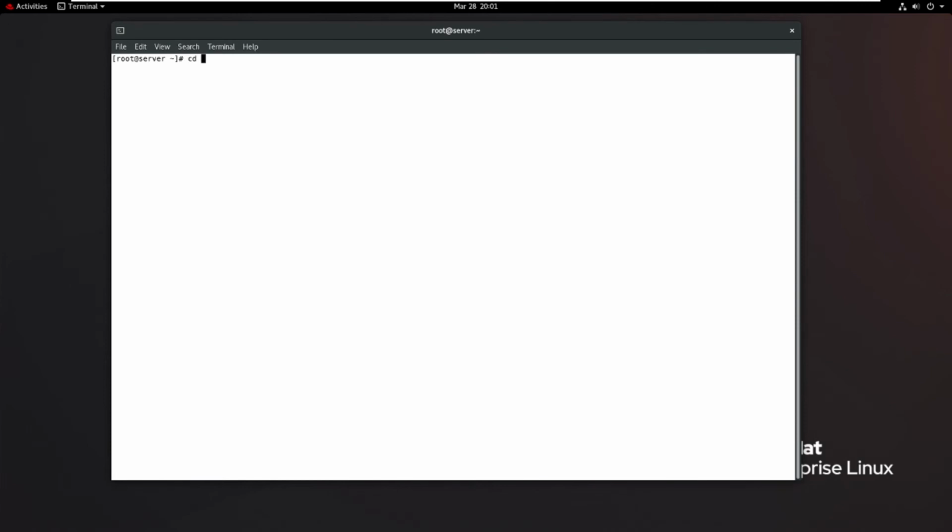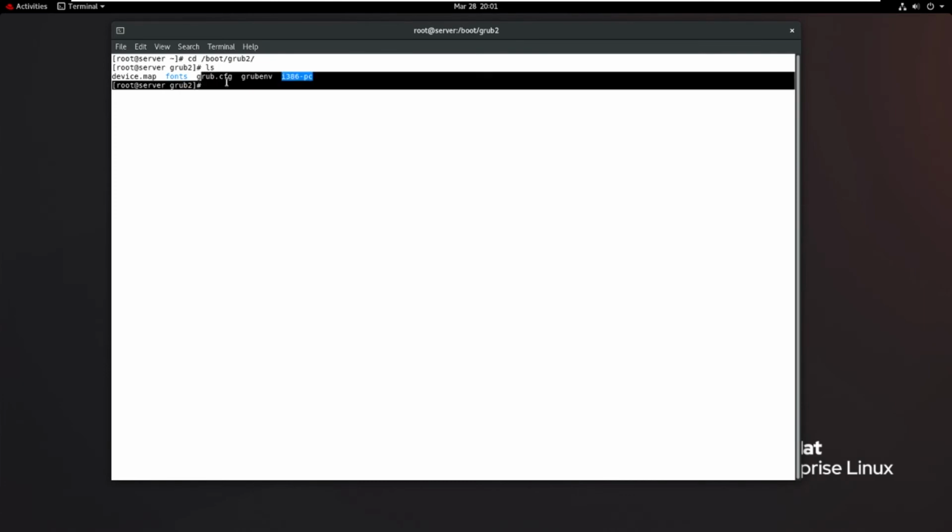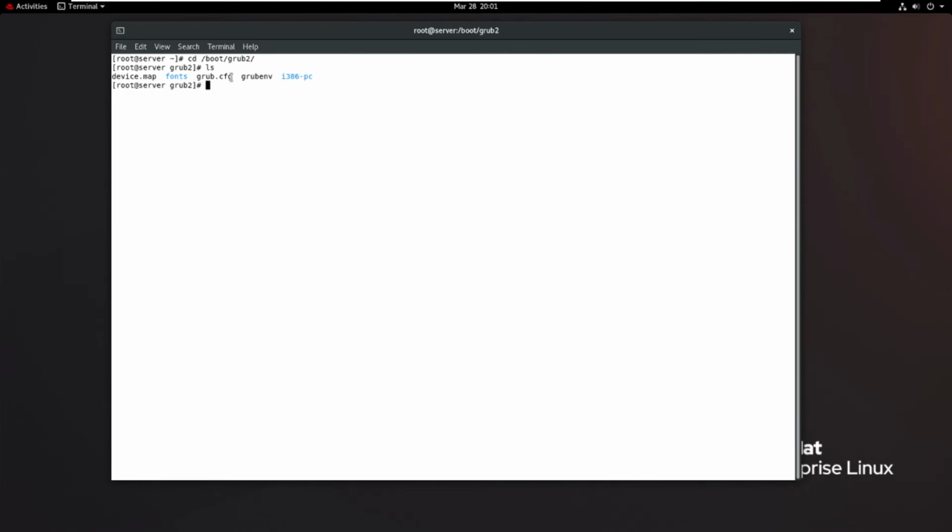The first step is cd /boot/grub2. Under the grub2 location, check with ls, and we have one file, grub.cfg, the main configuration file.